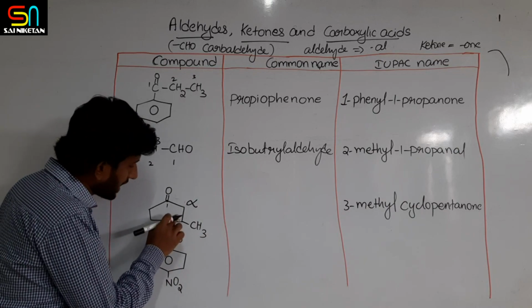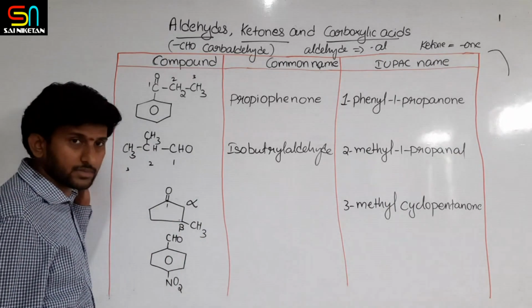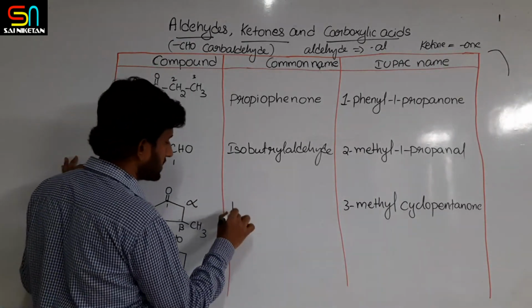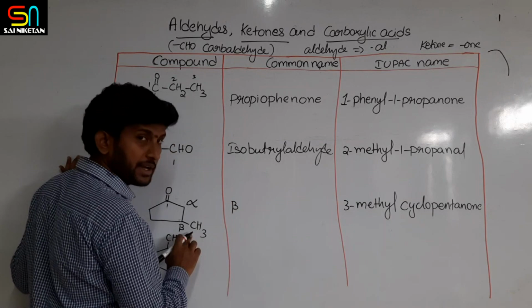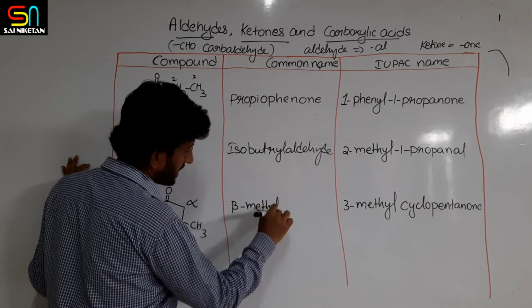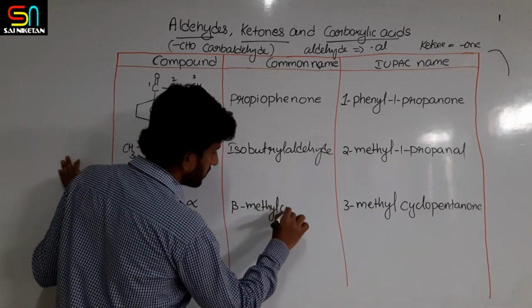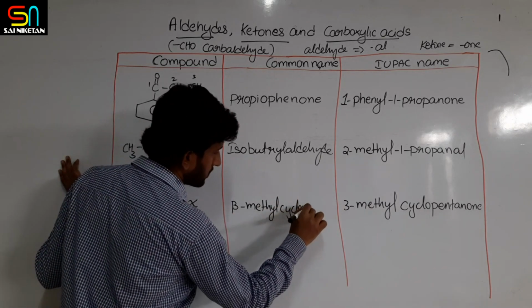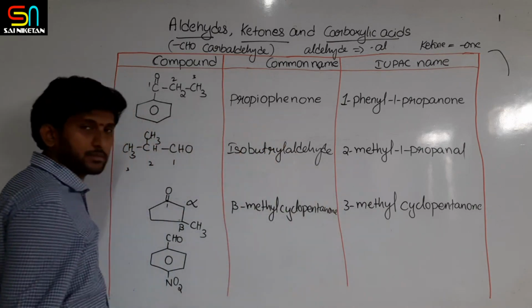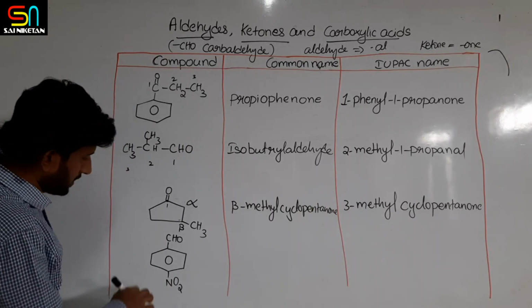And the alpha carbon's adjacent position is called the beta carbon. So the common name of this compound will be beta-methylcyclopentanone.